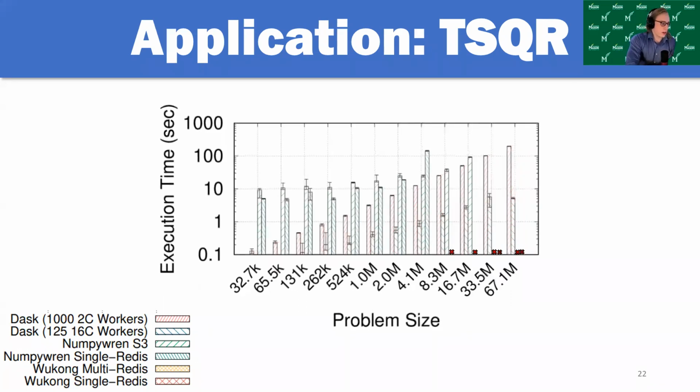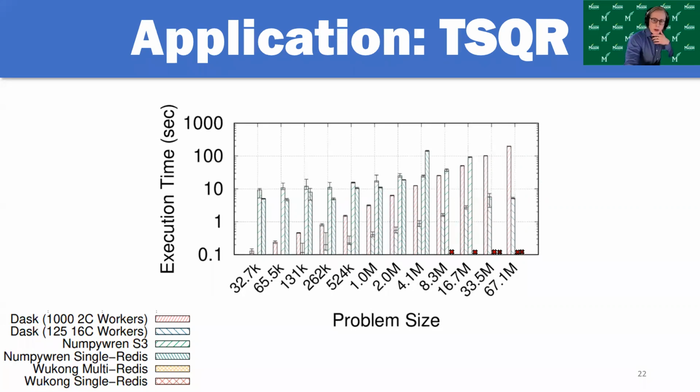We also compared against 2 configurations of NumPyWren, one that used S3 for intermediate storage and one that used a single instance of Redis. We chose S3 because Wukong, in its true form, uses a scalable intermediate storage layer. And we also configured Wukong to use a single instance of Redis as well, just to account for the differences in intermediate data storage between the 2 frameworks. We didn't want that to be the leading reason as to why the performance might have differed.